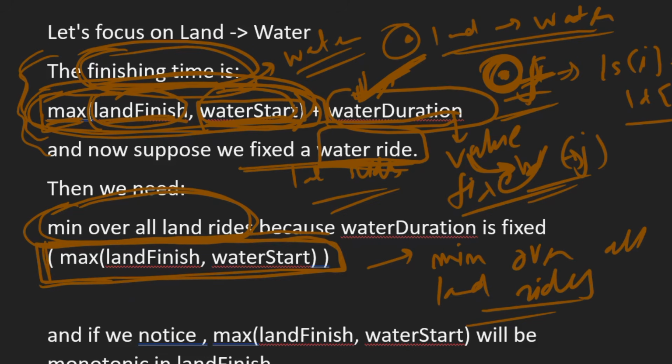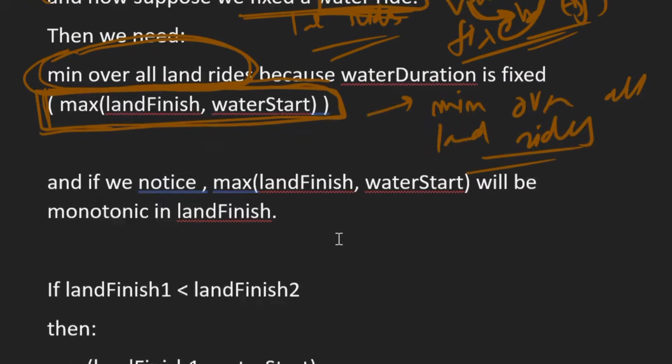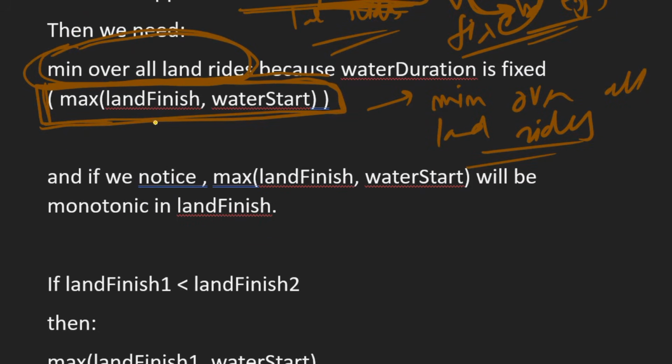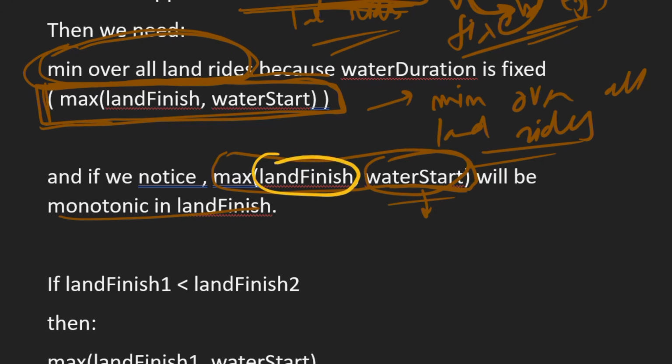Now if you notice, the expression maximum of land finish comma water start is monotonic in land finish, because water start is constant when we fix the water ride, so it depends on land finish.